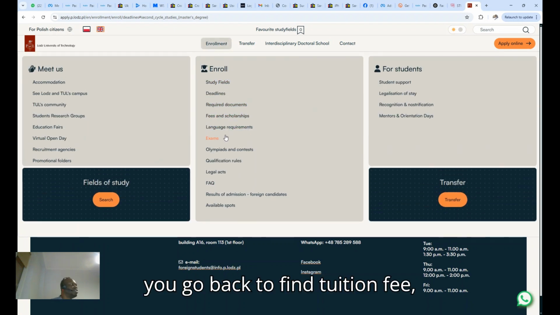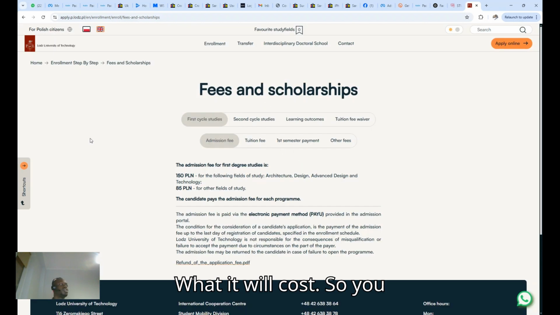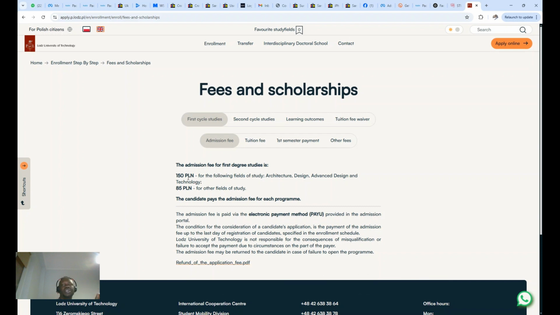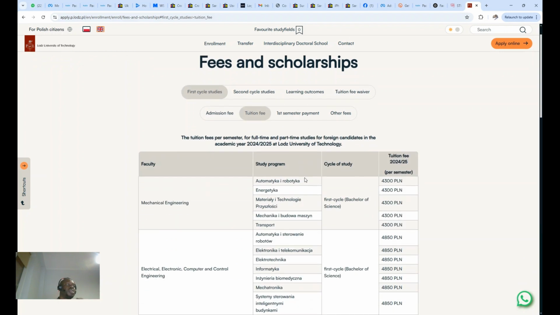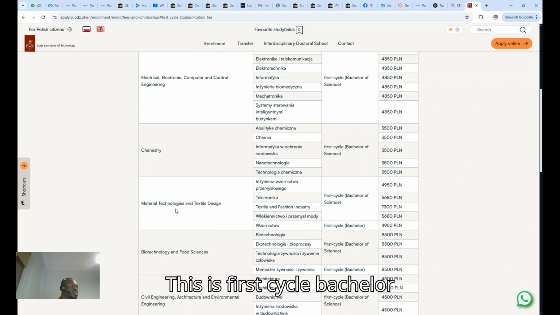So you go back to find tuition fee and scholarship. So this is the fee and scholarship, what it will cost. So you see the application fee for the first degree is 150 PLN, right? For those studying architecture, design, advanced design and technology. While others are 85 PLN. That is for bachelor. And the tuition fee for this bachelor is 4,300 zloty per semester. So this is first cycle bachelor, 7,000 plus.